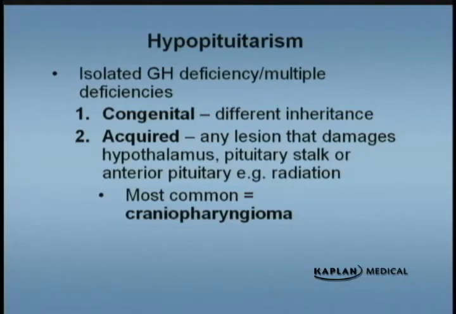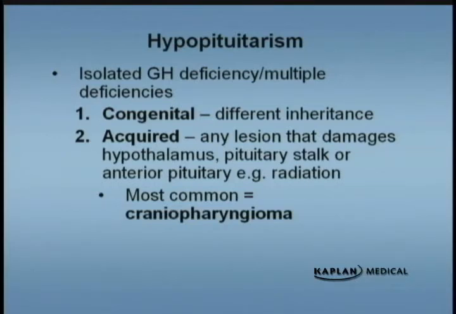We're going to discuss some of the pituitary disorders now, and that can be divided into hypo and hyperpituitarism. Hypopituitarism can be an isolated growth hormone deficiency, or you can have multiple deficiencies, because remember, the pituitary is responsible for various hormones. Congenital hypopituitarism has a multifactorial or different inheritance. These patients sometimes present, for example, with persistent hypoglycemia, because they're not regulating things well.